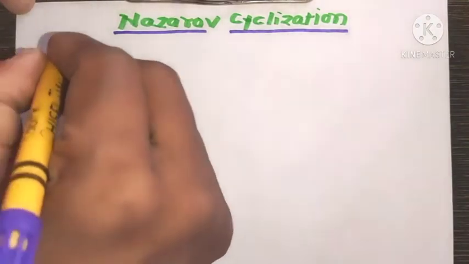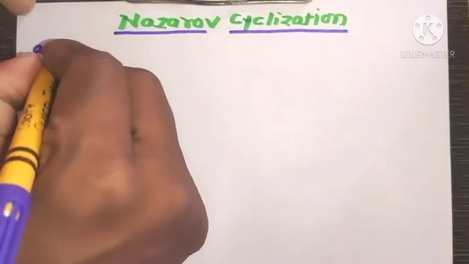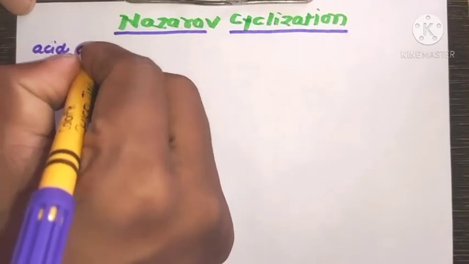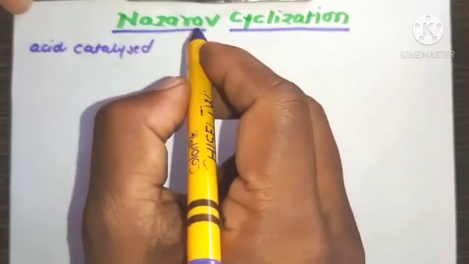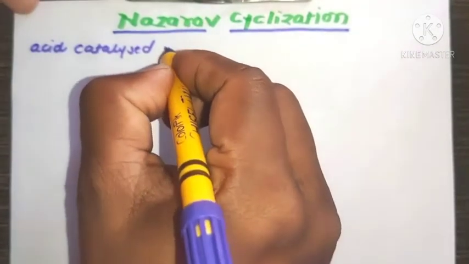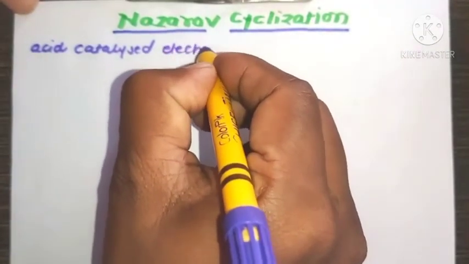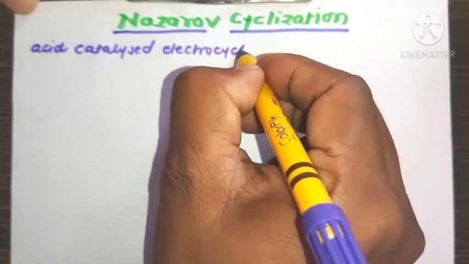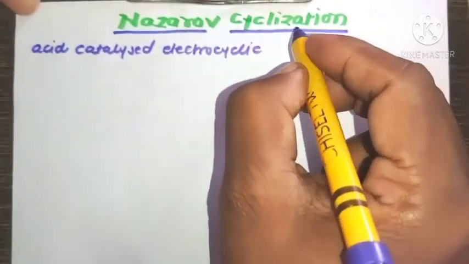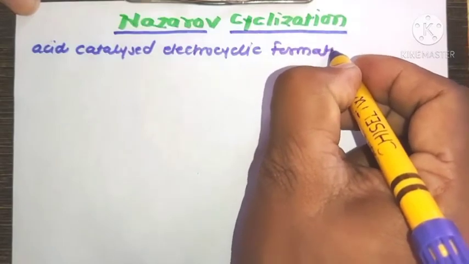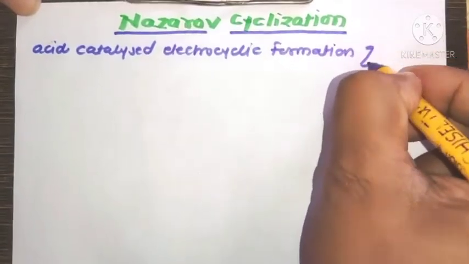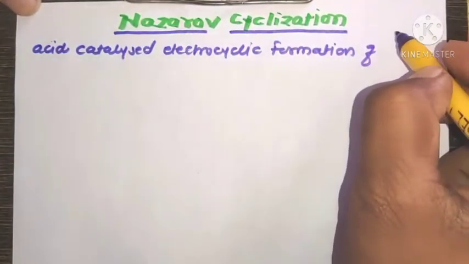These are examples of the acid catalyzed electrocyclic formation of cyclopentanone.